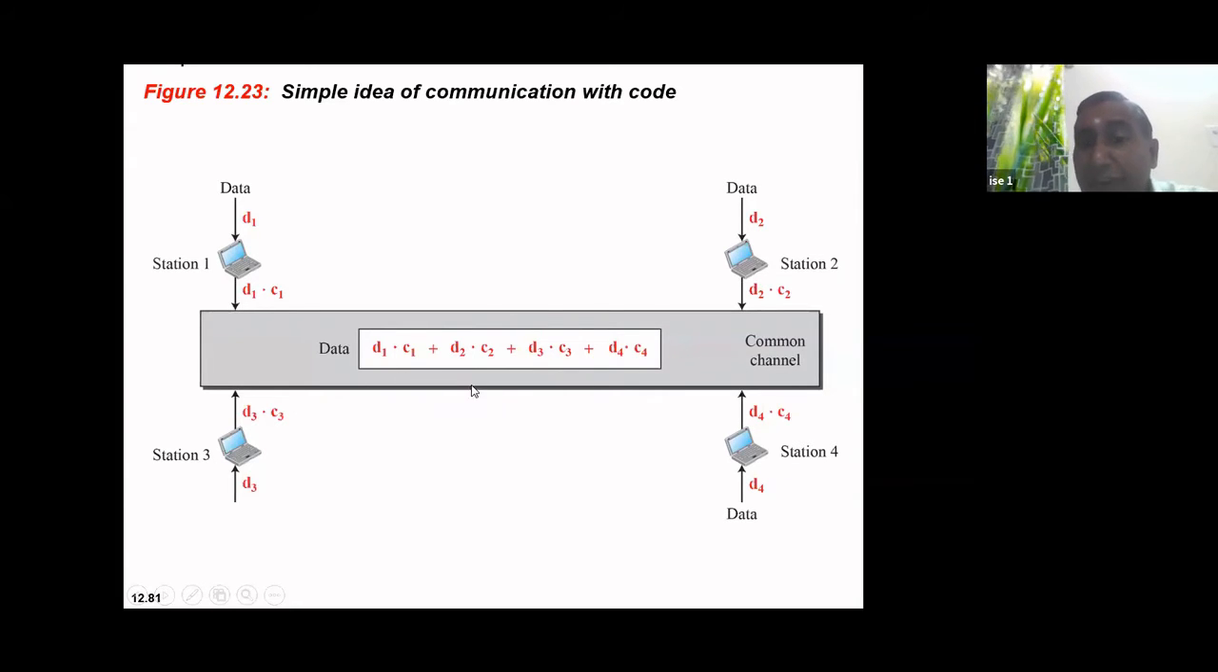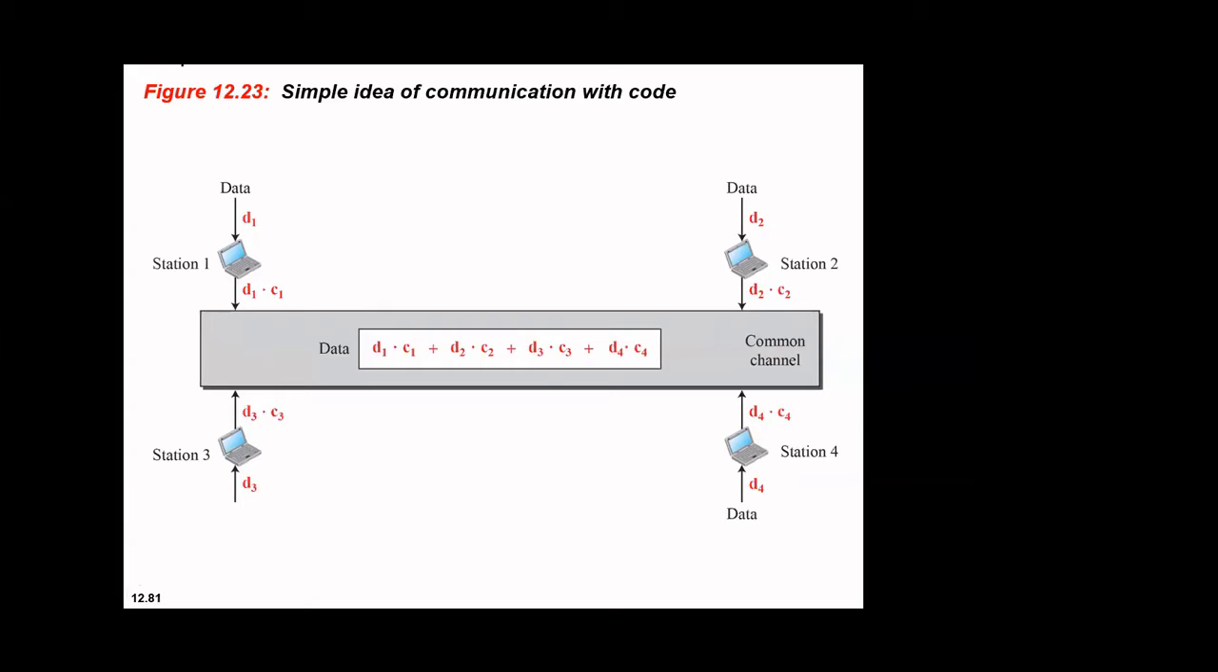This is the sum. So if 5 stations or 6 stations are there, it's the same scenario. Every station will have data belonging to it, and every station will have a chip code assigned to it. To get the code from the station, I'll multiply the data with the chip code assigned to the station. So if 10 stations are there, it's the same scenario: the sum of D_i C_i, where i equals 1 to 10. Have you understood this scenario, everyone? Yes, sir.